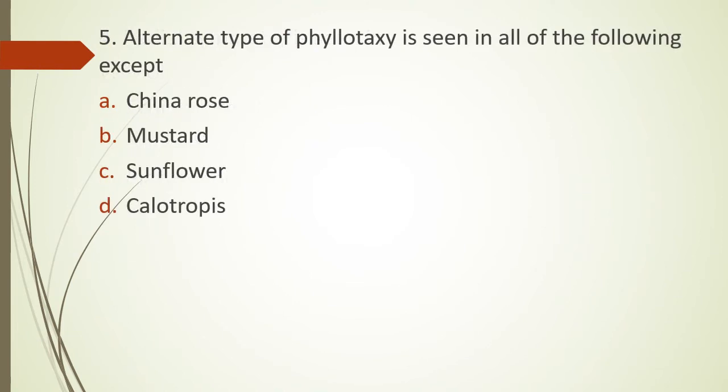Question 5. Alternate type of phyllotaxy is seen in which of the following? In all of the following except. Four options are given. Out of these, three show alternate type of phyllotaxy and one doesn't. You have to identify which one is not showing alternate type of phyllotaxy. Option A, China rose. Option B, mustard. Option C, sunflower. Option D, calotropis. Alternate type of phyllotaxy is seen in all except. The correct answer is option D, calotropis.